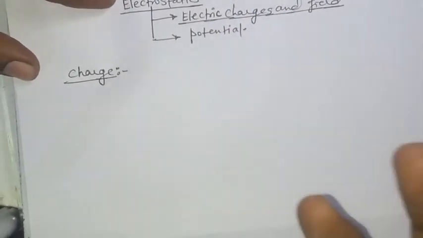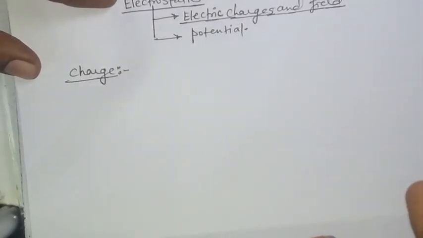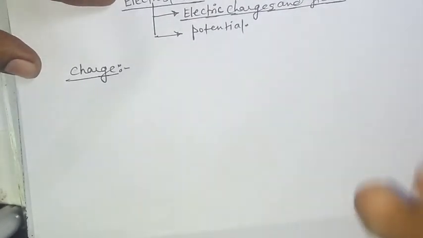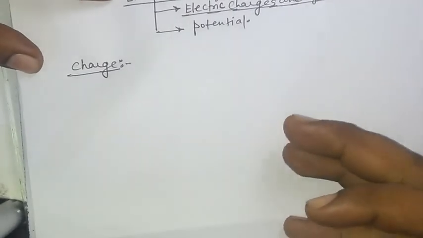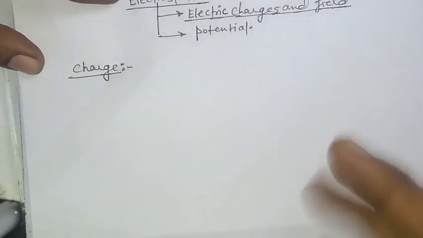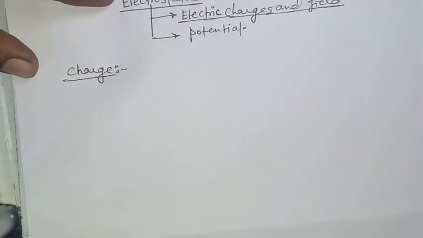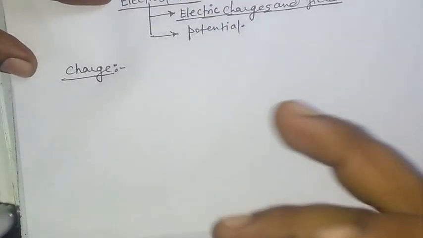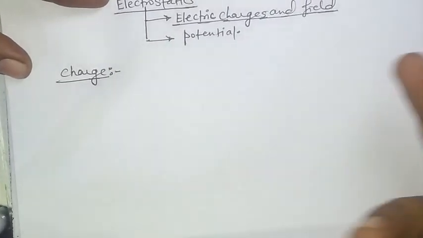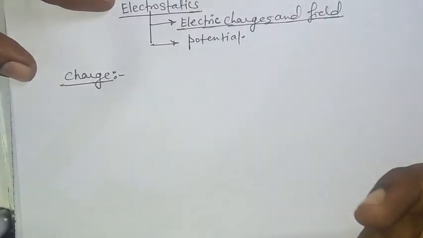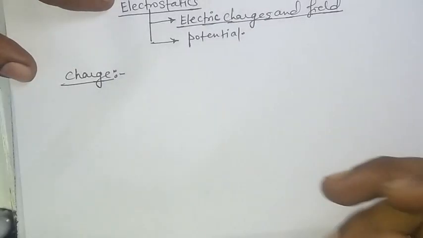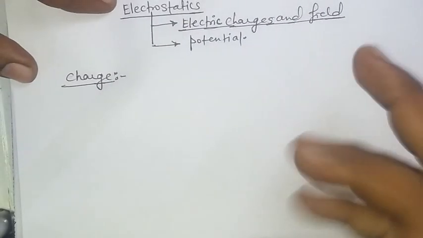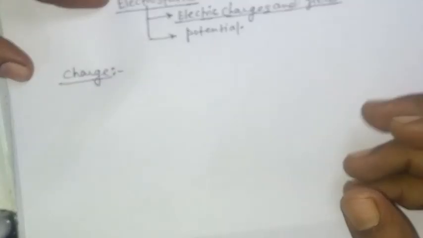So charge is basically an intrinsic property of any material due to which the material gets electrified as well as magnetified. It responds to electric field as well as magnetic field. यानी इलेक्ट्रिक फील्ड और मैग्नेटिक फील्ड होने के लिए चार्ज ही रिस्पॉन्सिबल है और कोई दूसरा नहीं.